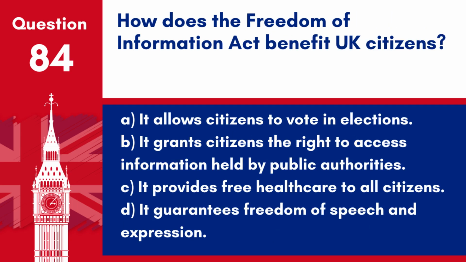Question 84. How does the Freedom of Information Act benefit UK citizens? A. It allows citizens to vote in elections. B. It grants citizens the right to access information held by public authorities. C. It provides free healthcare to all citizens. D. It guarantees freedom of speech and expression. Answer. B. It grants citizens the right to access information held by public authorities. The Freedom of Information Act enables the public to see information held by public bodies to promote transparency.